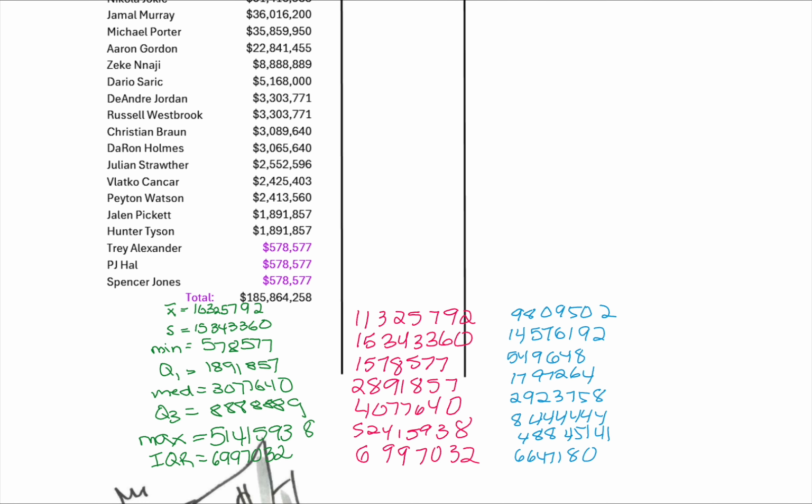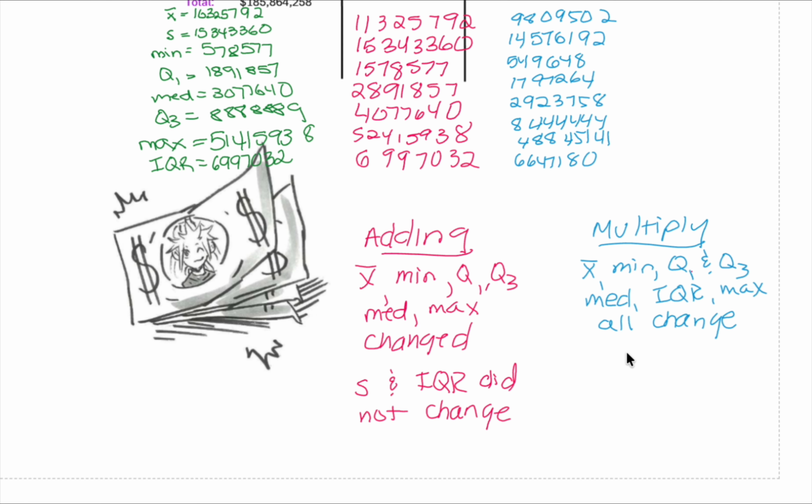And here's a key comparison you need to remember. Adding or subtracting a constant changes center, but does not change spread. Multiplying or dividing by a constant changes center, and it also changes spread, and neither one changes the shape.